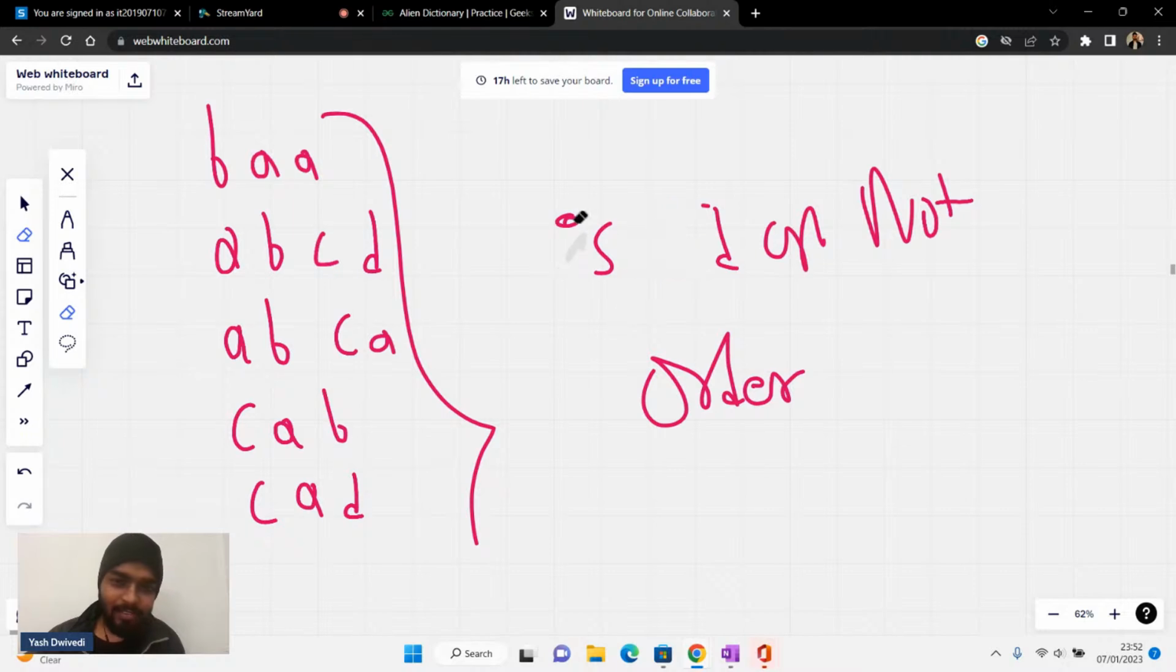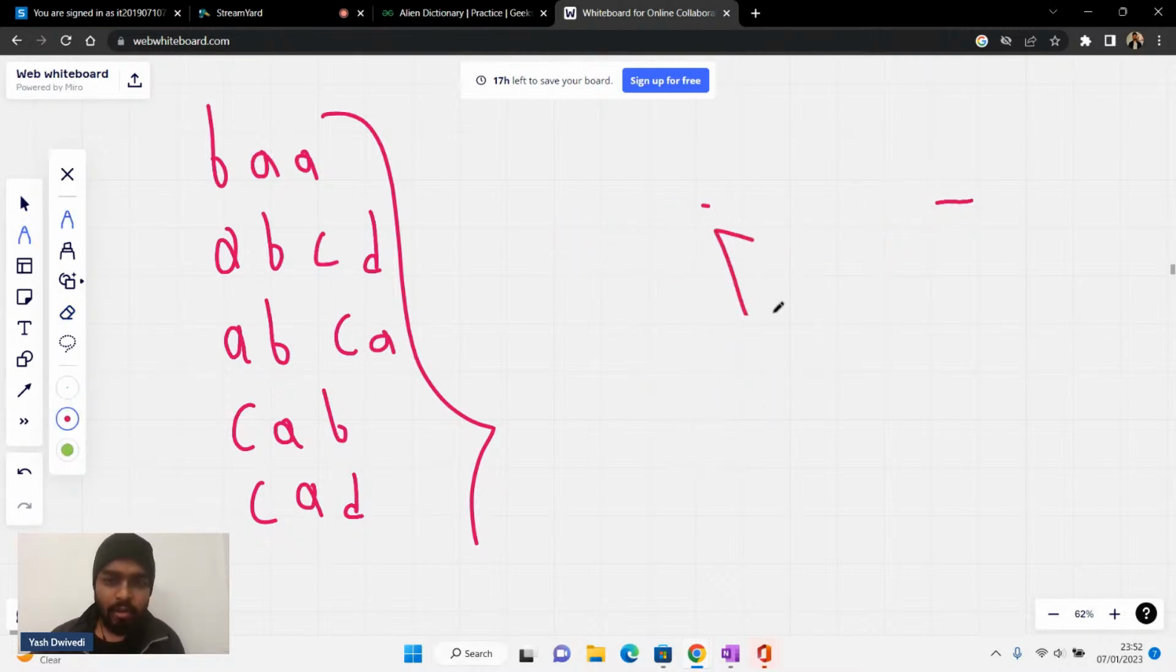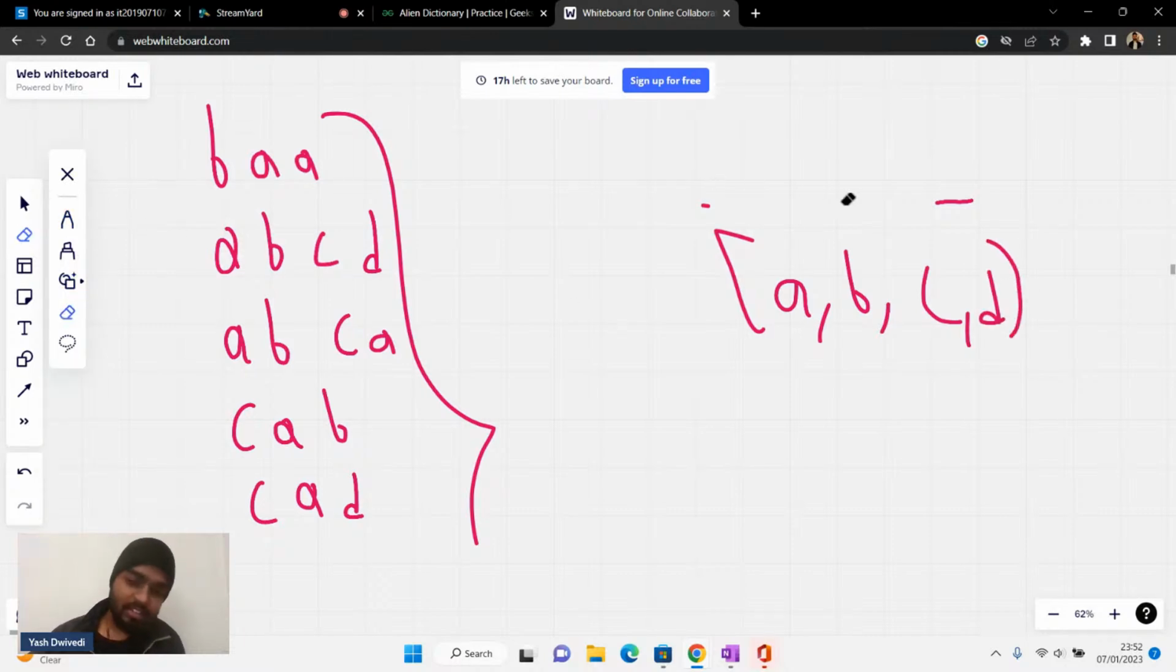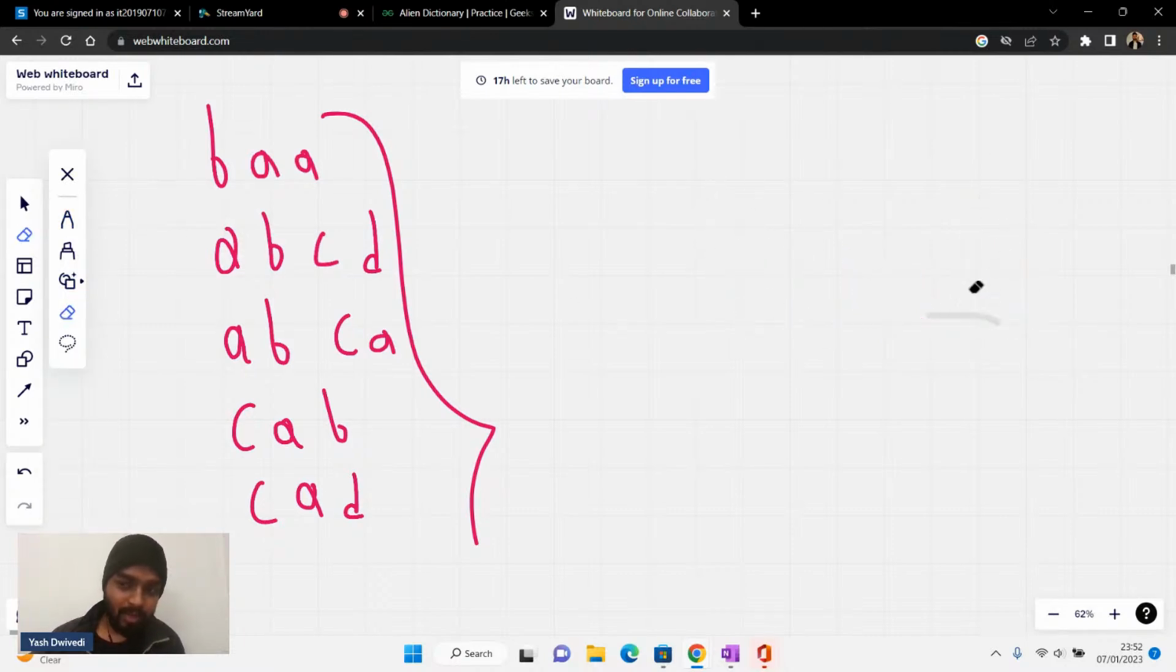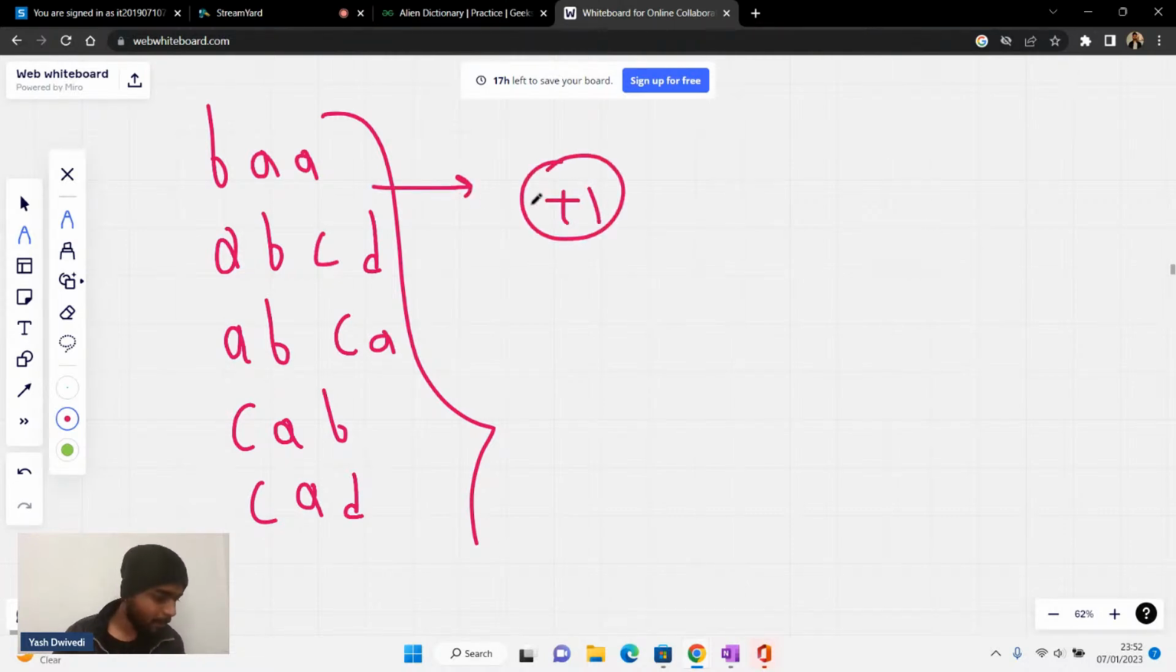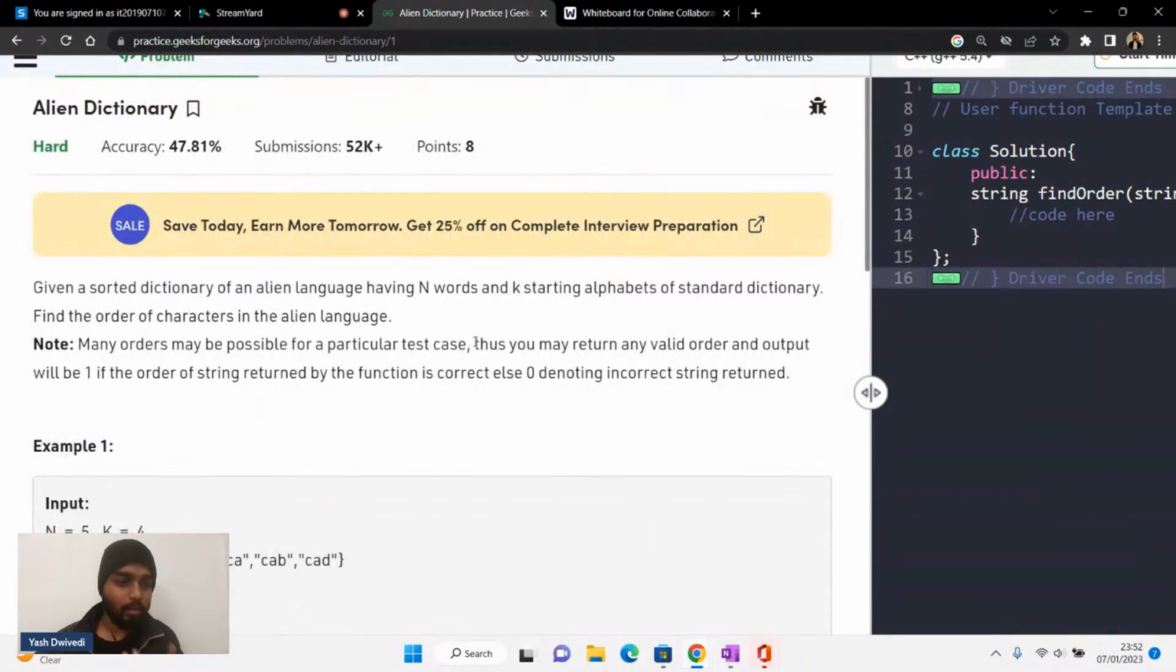If I have a normal dictionary, then the order will be A, B, C, D. But this particular dictionary does not follow this order. This dictionary is not following the normal alphabetical order. Please give me a +1 in the chat if you are clear with this.